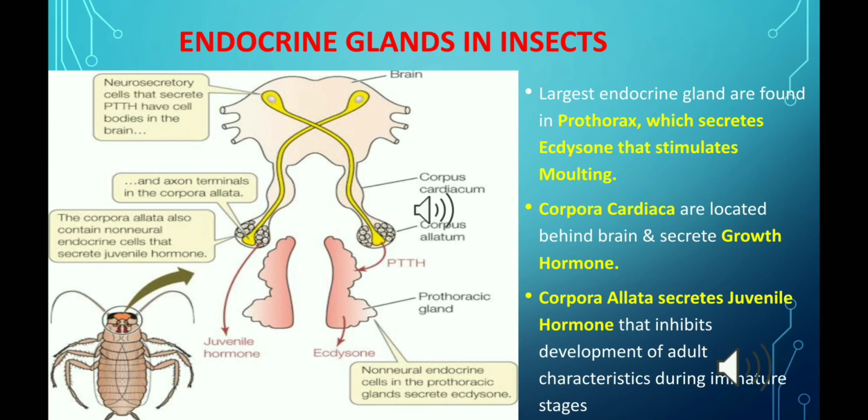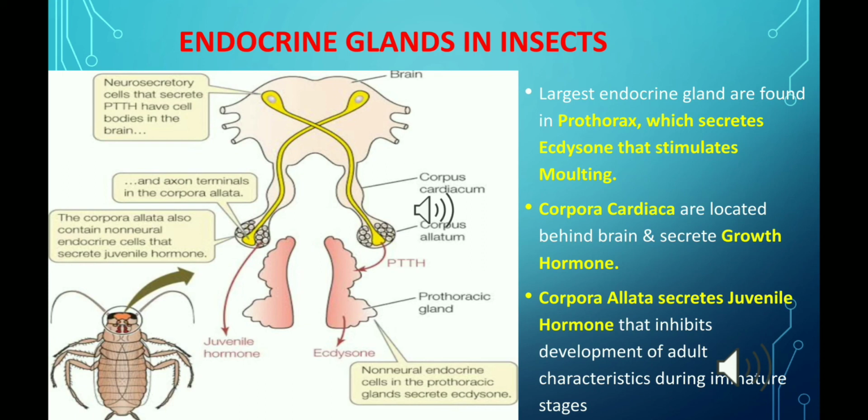And if we talk about the corpora allata, they are just a pair of neurohemal organs that lie just behind the corpora cardiaca. These corpora allata manufacture juvenile hormones that inhibit the development of adult characteristics during the immature stages.